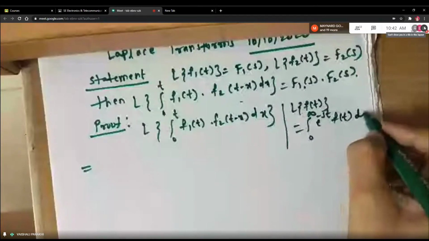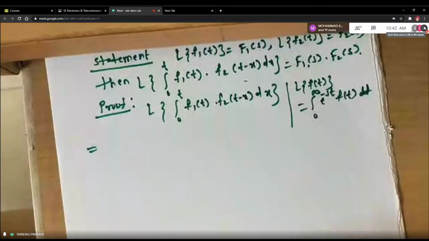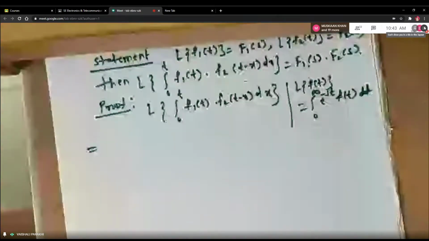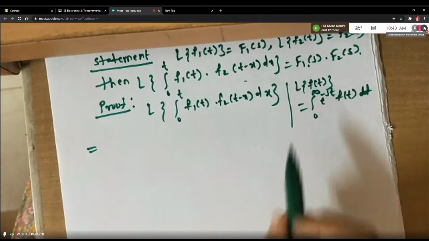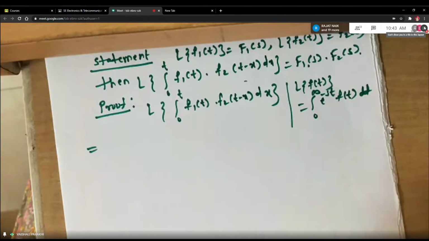Very good. So, students, as I told you, this formula should be at the tip of your tongues. The proof of all the formulas which we have done, like for example, multiplication by t, division by t, Laplace of integral and all, you are going to use this formula. That is the basic formula of Laplace transform. And Laplace transform of all functions does not exist, because unless and until this integral exists, the Laplace transform will not exist. So if you see the chart of formulas which I gave you, there is no Laplace of tan, right? So the reason may be this integral may not be existing for tan.